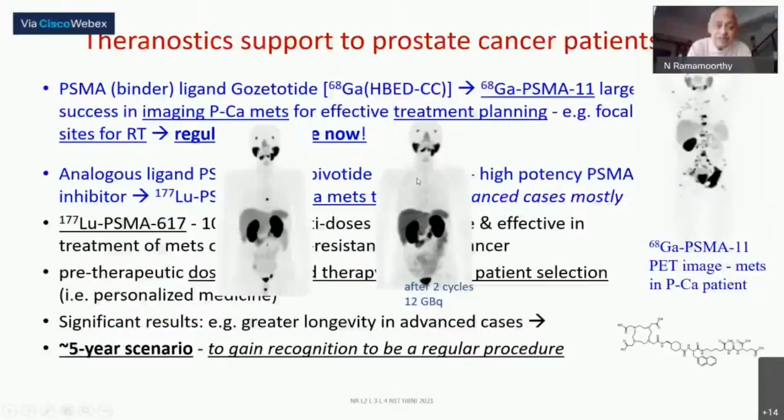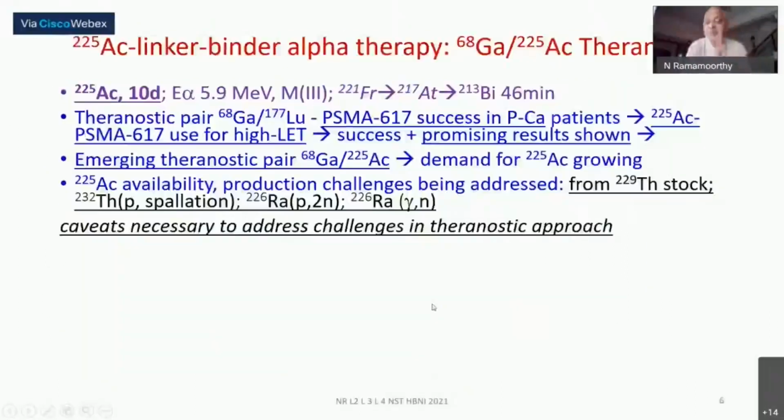This is one of the pictures. This is the location of a very difficult to locate prostate cancer metastasis, and that was completely removed here after 2 cycles of treatment. Very, very crystal clear results have been seen. These are extremely difficult cases of patients who are already in terminal stages, but the ability to treat them and prolong their longevity has been significant. The total dose given here was 12 gigabecquerel of lutetium activity. In future, this could probably be a major contribution.